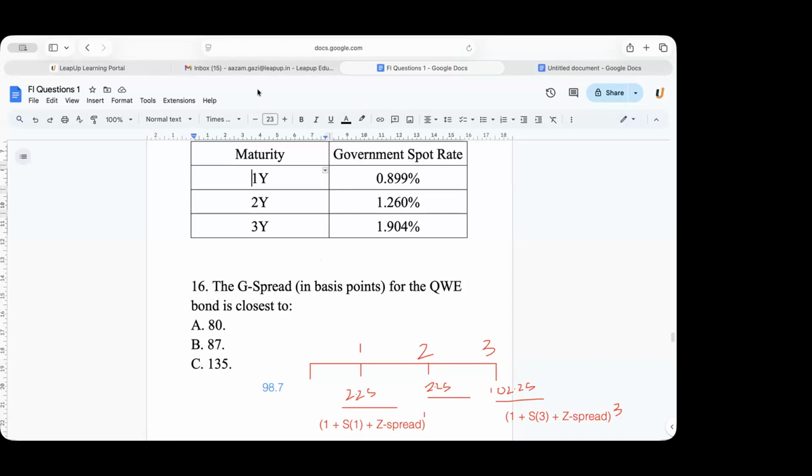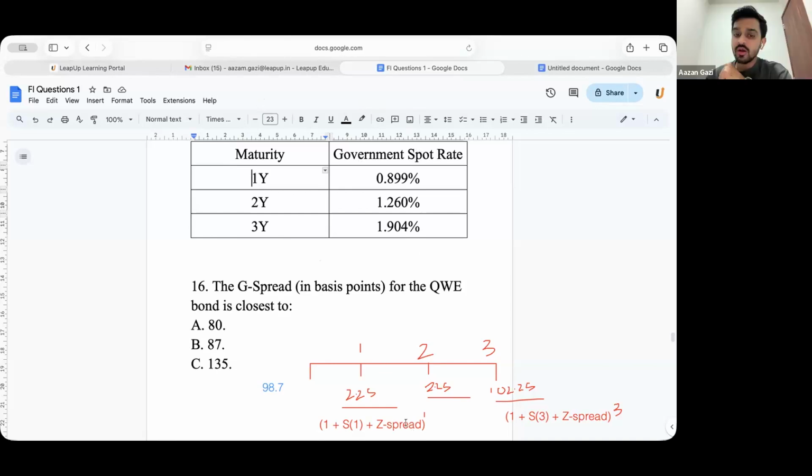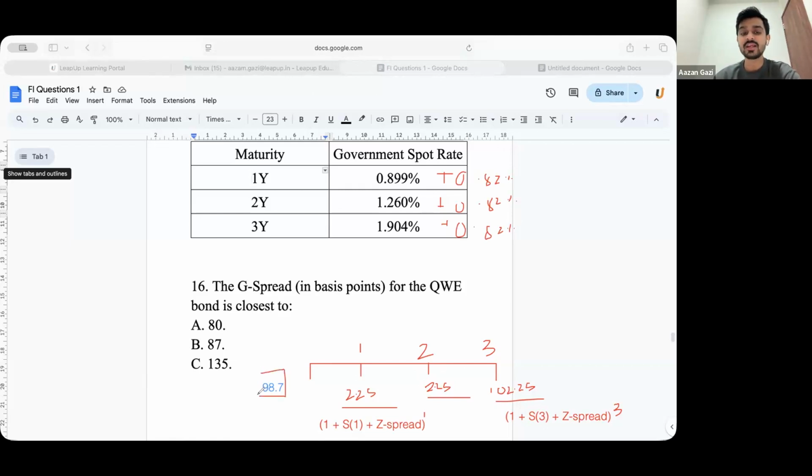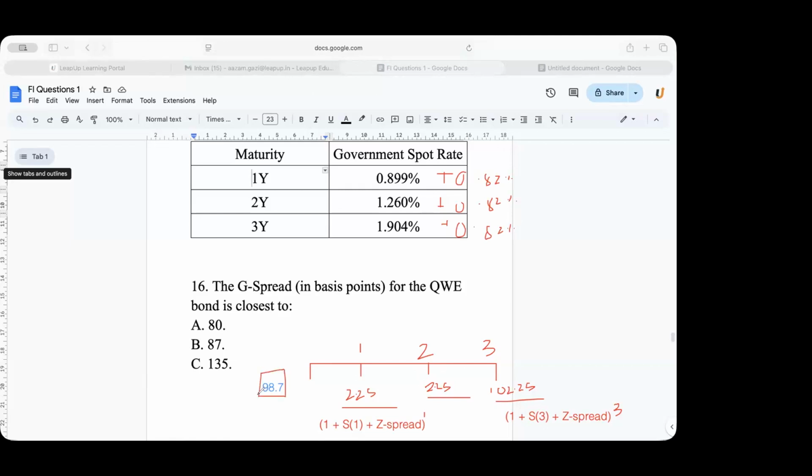So, like in the calculator, you will add 82 basis point here, 0.82 percentage, plus 0.82, and using the new values find the price of the bond. You'll have to do it individually. Are you getting 98.7? You have to figure that out first. Like the IRR thing, we sometimes have to guess.